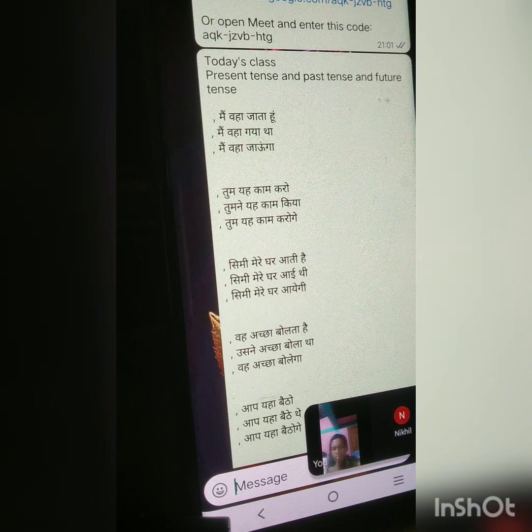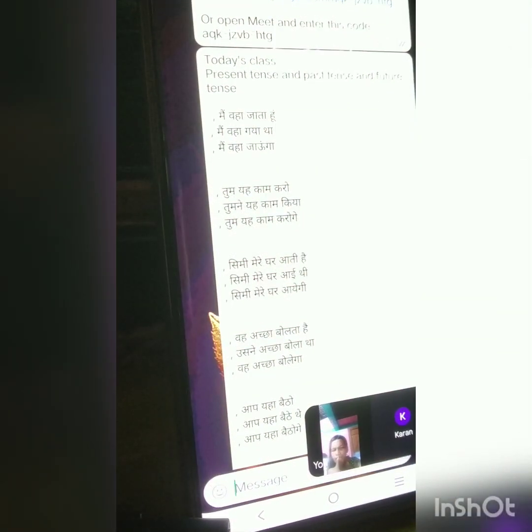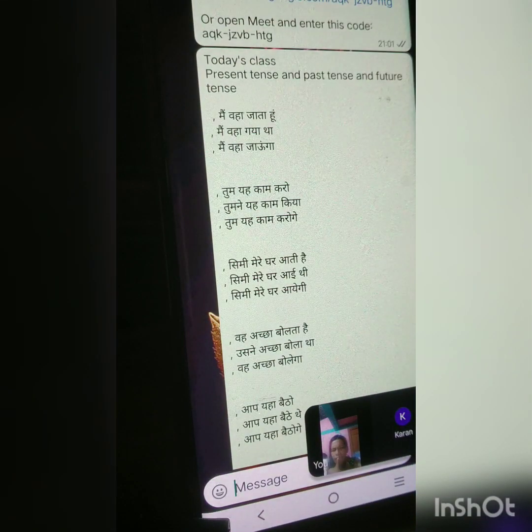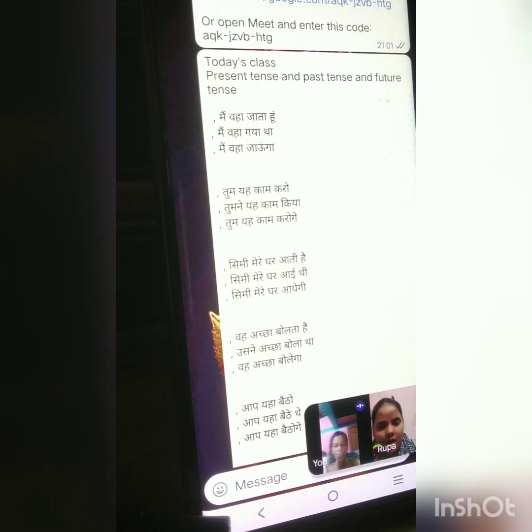Like, पेड़ पे फल है, पेड़ में फल है. We can say this. Then this is important to conclude, like was, were or will. You see, पेड़ में फल है. So पेड़ में फल है is there, no?